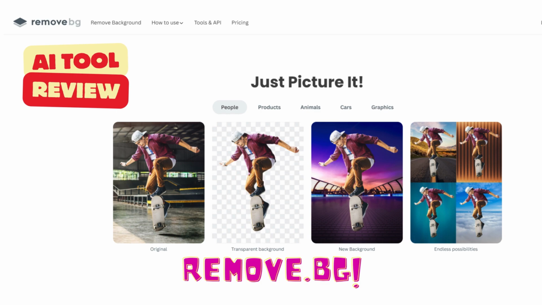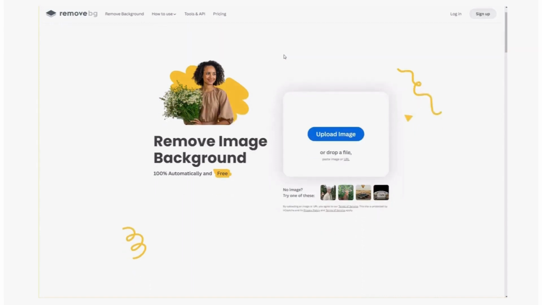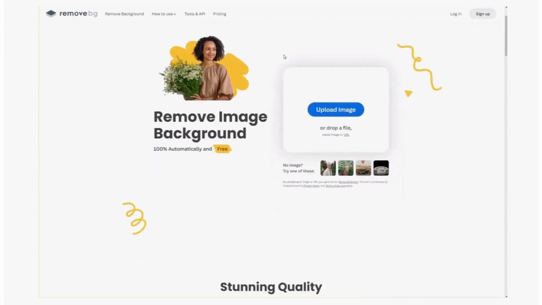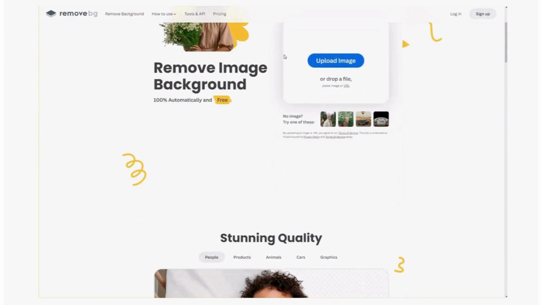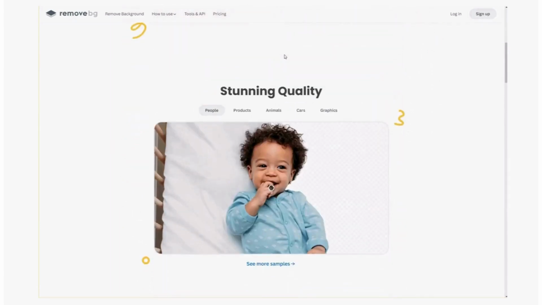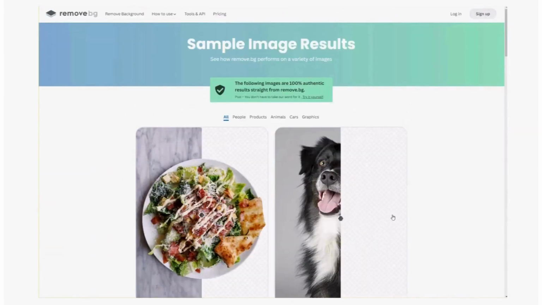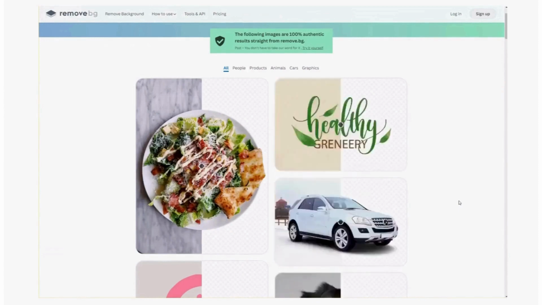Hey everyone! Today, let's delve into a review of an awesome AI tool, Remove.BG. We'll kick things off by exploring the website and learning more about the company behind it. After that, we'll dive into a live demo of the tool on the website. Finally, we'll wrap it up by checking out the pricing and subscription details.